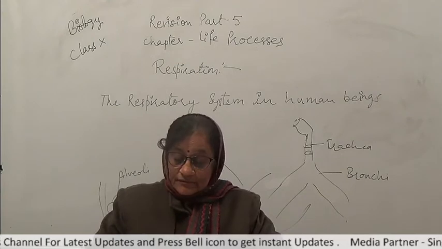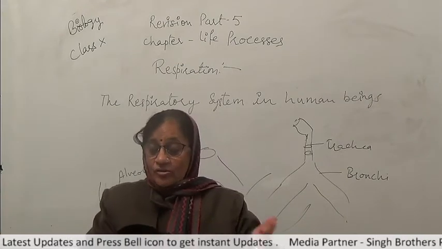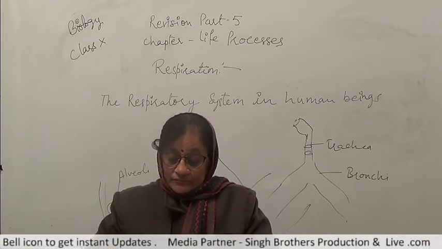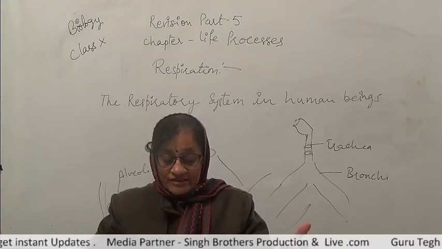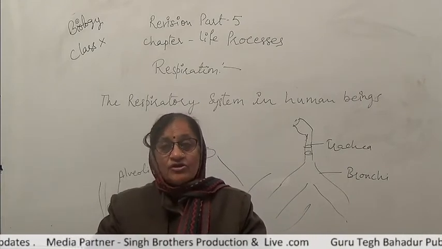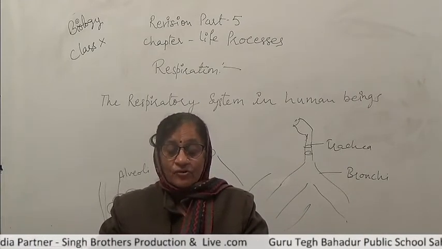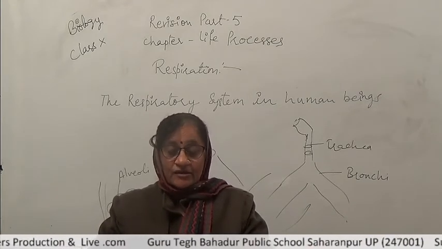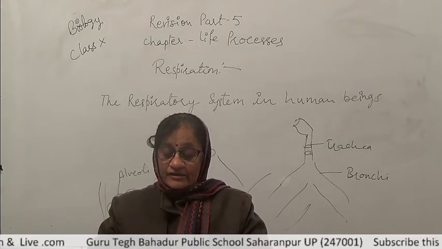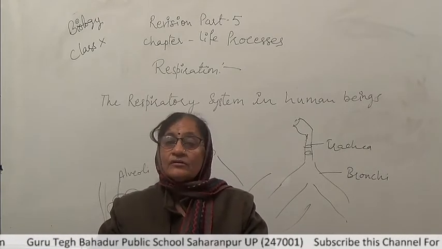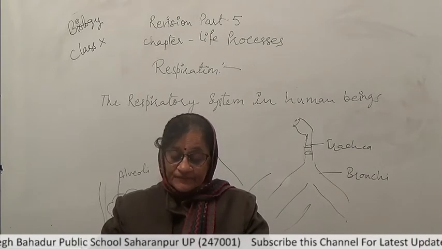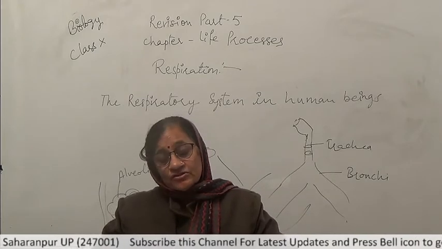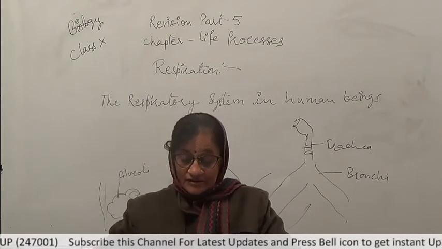Now, the blood that takes the oxygen from the alveoli is sent to all the cells of the body where it is used to get energy from food. The carbon dioxide that is released by the cells goes back into the blood and is released into the air sacs or alveoli of the lungs. It is then breathed out by us in the process of exhalation. This is the process of exhalation.